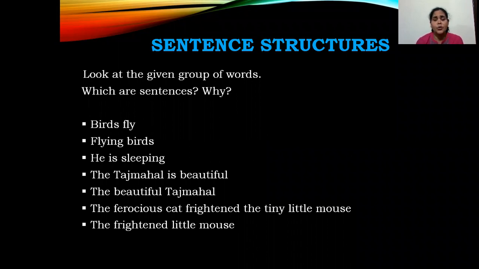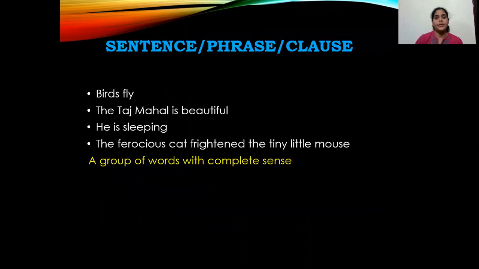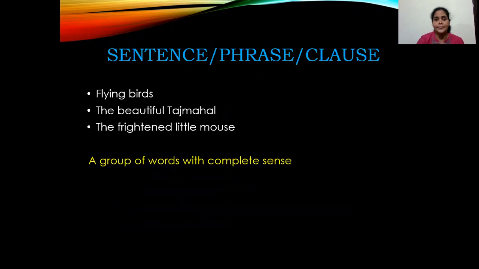So what exactly am I going to tell you based on these examples? Go ahead. Sentence, phrase, clause. We should know the difference between a sentence, what is a clause, and what is a phrase. Now when I look at the initial examples, birds fly, the Taj Mahal is beautiful, he is sleeping, the ferocious cat frightened the tiny little mouse: a group of words with complete sense. You can understand the meaning of that particular sentence.